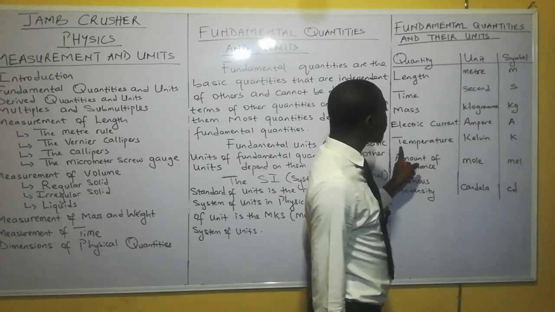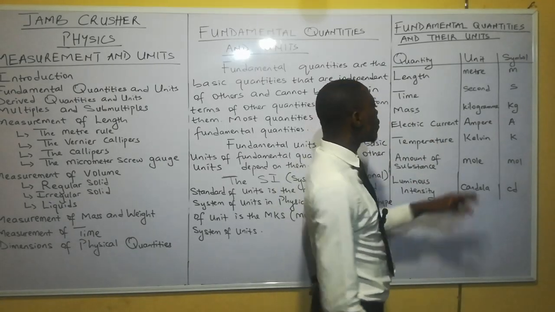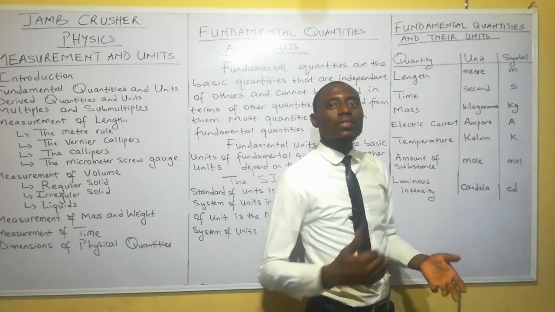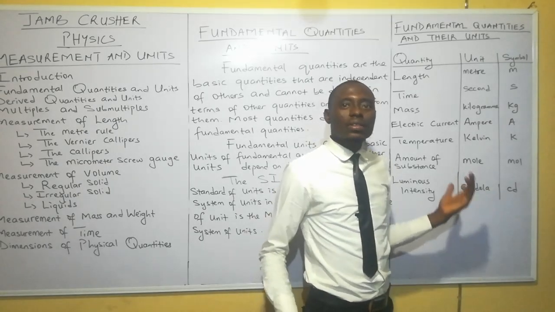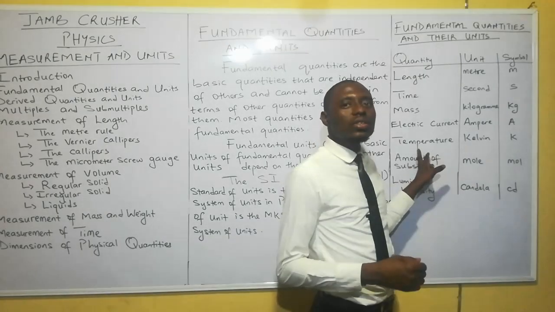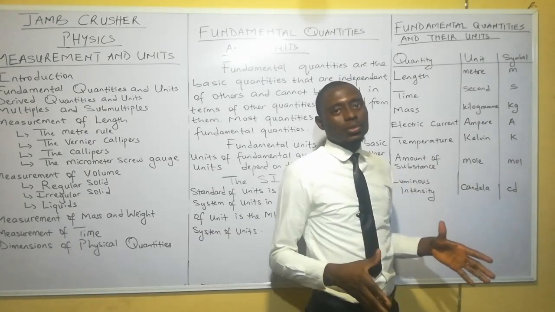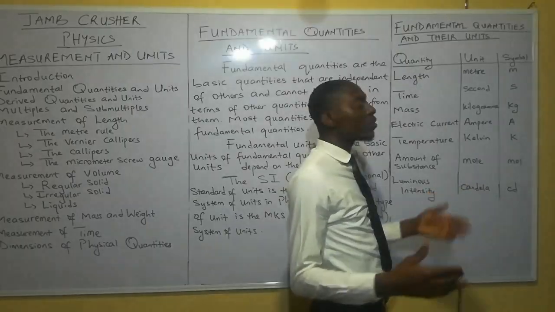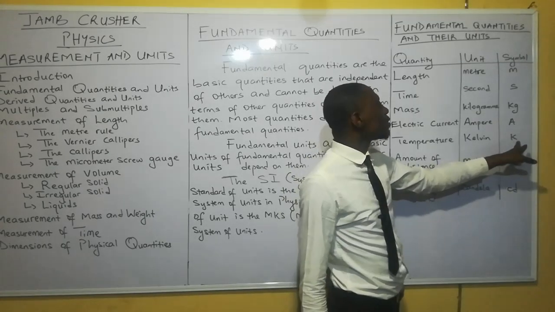For temperature, the SI unit of temperature is Kelvin. But you also have other units of temperature. You have degrees Fahrenheit, you have degrees centigrade. These are other units of temperature, but the SI unit is Kelvin. And in this situation, temperature here is referred to as the absolute temperature. So if I ask you, what is the unit of absolute temperature? The unit of absolute temperature is Kelvin. And the symbol for Kelvin is K.